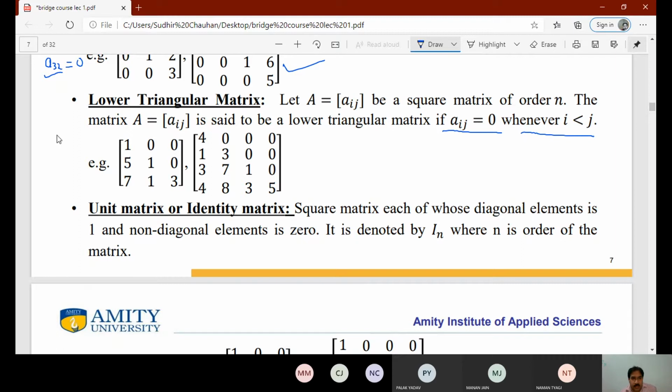For example, if we write here in the first example A12, A13, A23. So here j is greater than i and these elements are 0. So in other words, in simple words, you can say if all the elements above the diagonal are 0, then it is a lower triangular matrix. So we can differentiate it from here. We have the diagonal, and if all the elements above the diagonal are 0, then it is a lower triangular matrix.